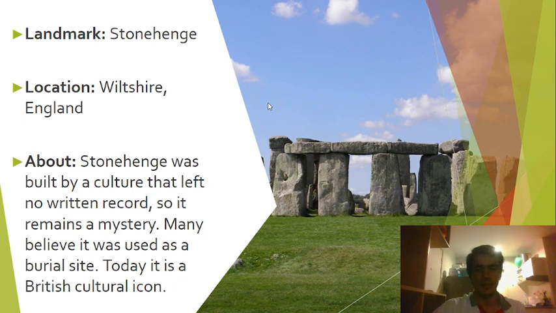Oldest landmark that we have. What is it? Stonehenge, right? It's in Wiltshire, England. Another world famous landmark. A lot of people know about it, and a lot of people wonder how it was made or what it was used for. About Stonehenge: it was built by a culture that left no written record, so it remains a mystery. Many believe that it was used as a burial site. Today, it is a British cultural icon.